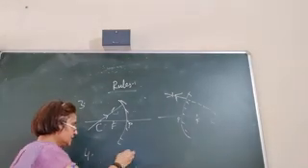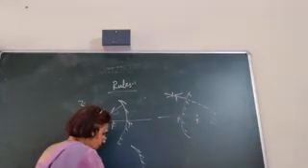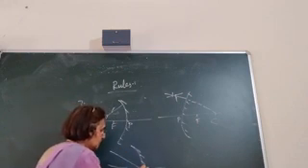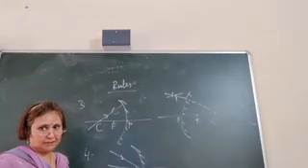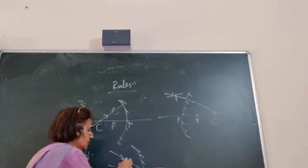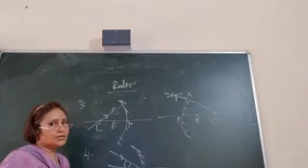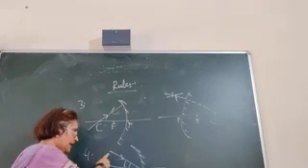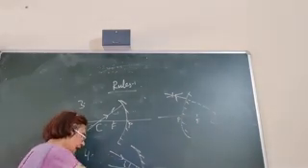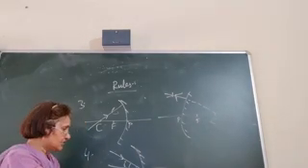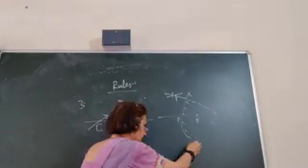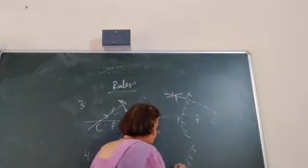Then the fourth rule is any ray of light which is oblique to the principal axis at the pole. Oblique means making some angle with the principal axis. It will be reflected back in such a manner that the angle of incidence is equal to the angle of reflection. The same applies in case of a convex mirror.